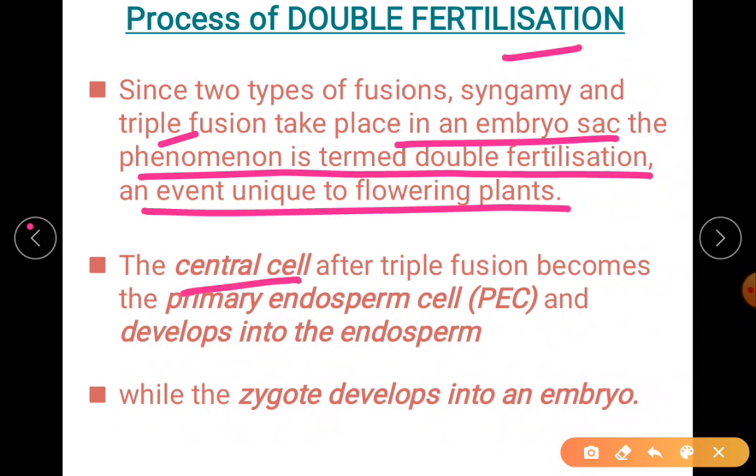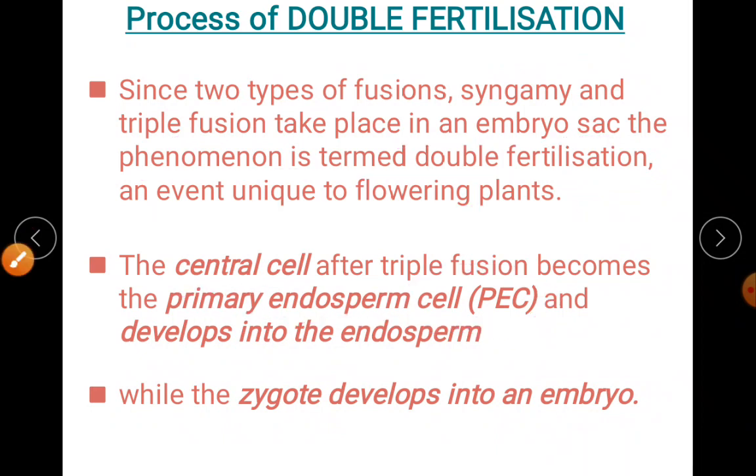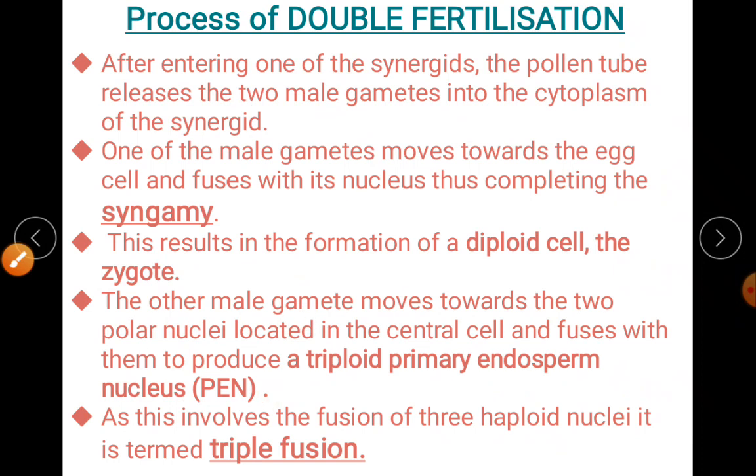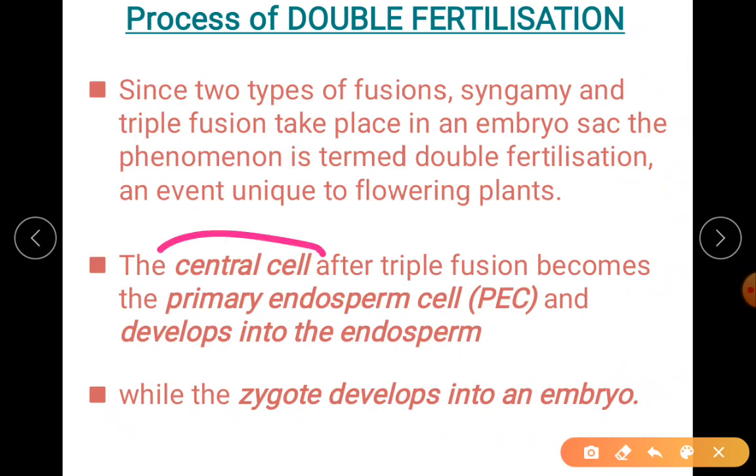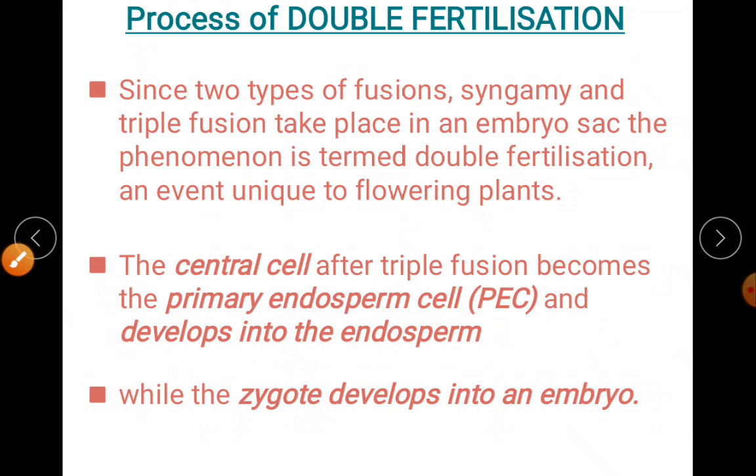So the central cell becomes the primary endosperm cell. This is PEC. Previously it was PEN. Please don't get confused. So we are talking about the central cell here. Before it was nuclei, now it is a cell. So this cell will divide again and again to produce endosperm, which is the next topic in the next class. And the zygote will develop into an embryo.